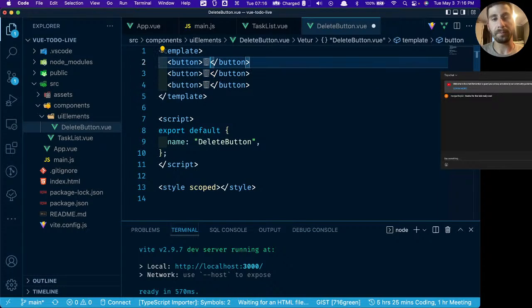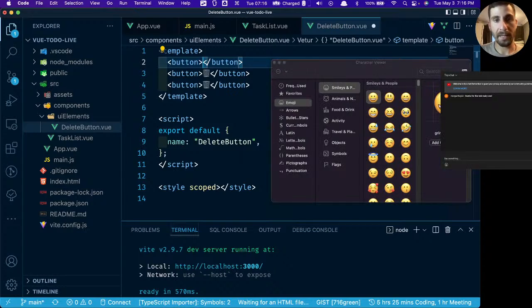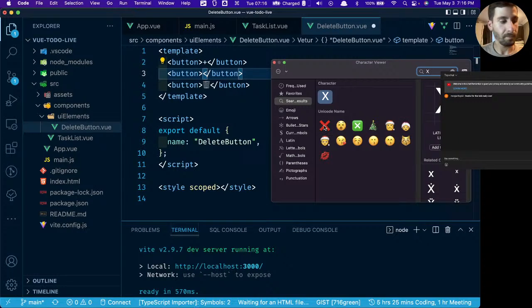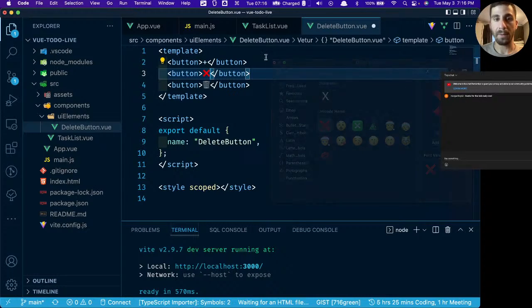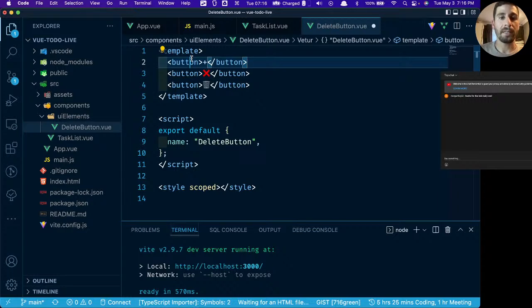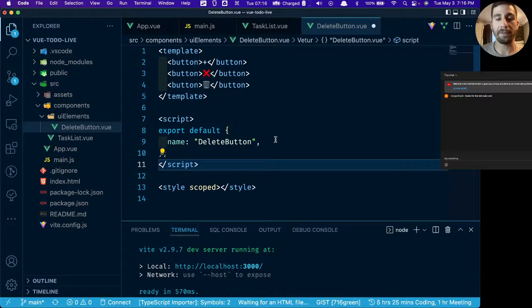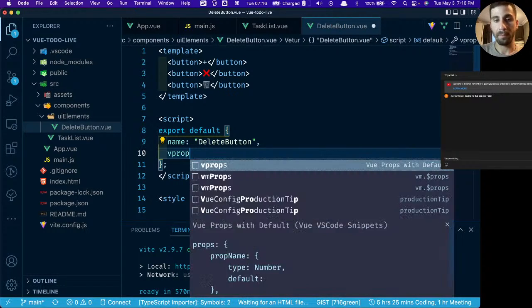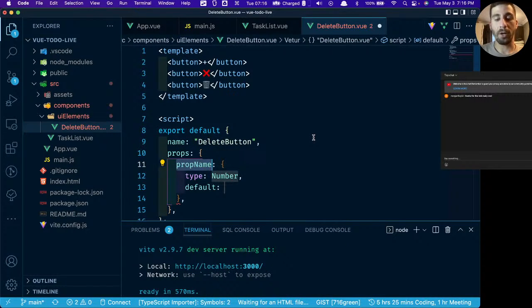How about this? We can have the plus sign. We can have the X. And then we have the trash can. So let's say this will be a good example for v-if. And I'm sure you can imagine what v-if does. So let's add a prop in here. We're going to say we want to pass a value in. And let's call it button type.